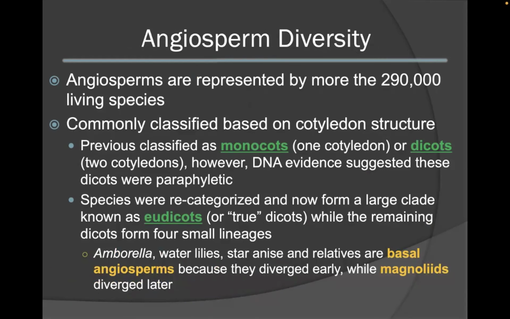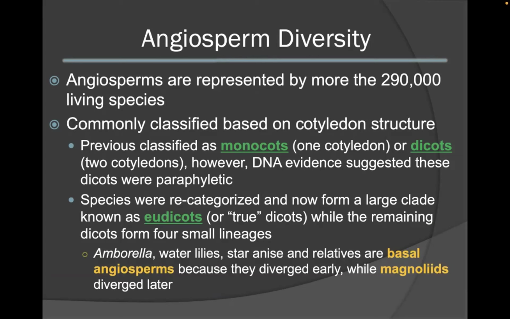Angiosperms are currently represented by more than 290,000 living species. Angiosperms are commonly classified based on their cotyledon structure. The previous classification system classified angiosperms as monocots containing one cotyledon or dicots containing two. However, recent DNA evidence suggested that the species that were classified as dicots were actually paraphyletic. This has led to a recategorization of the dicots. The dicots now form a large clade that is known as eudicots or true dicots.